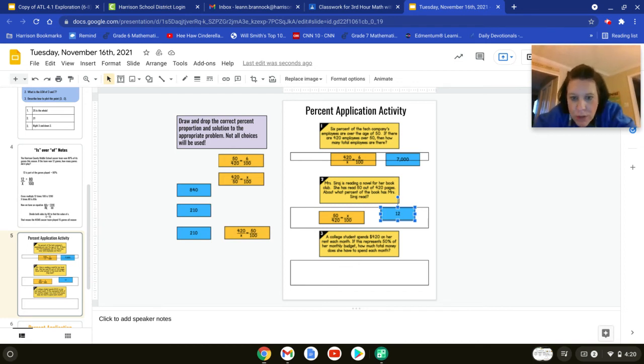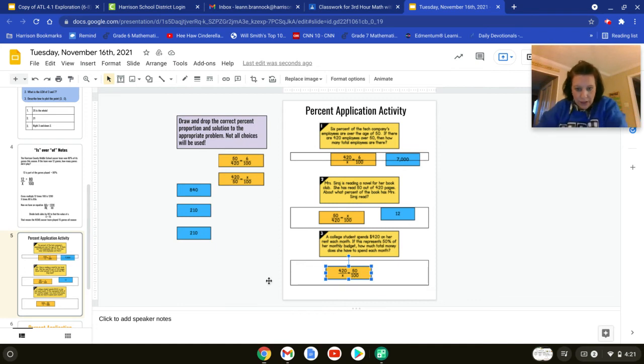A college student spends $420 on her rent each month. If this represents 50% of her monthly budget, how much money does she have to spend each month? So what does she make? So she spends $420 on her rent, and that's half of the money that she spends in a month. So $420 is not her total. That's just the part she spends on the rent. So part to whole. And then is 50 over 100.